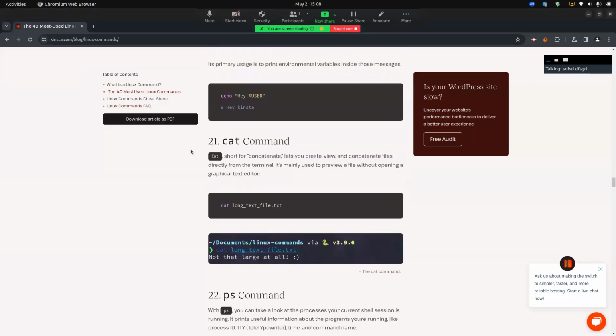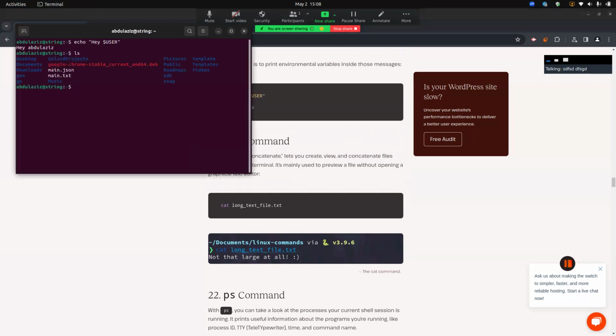The next command is cat. Cat, short for concatenate, lets you create, view, and concatenate files. So just use cat and give the file name, for example cat main.txt. And here, as you can see, there is nothing in the text file.